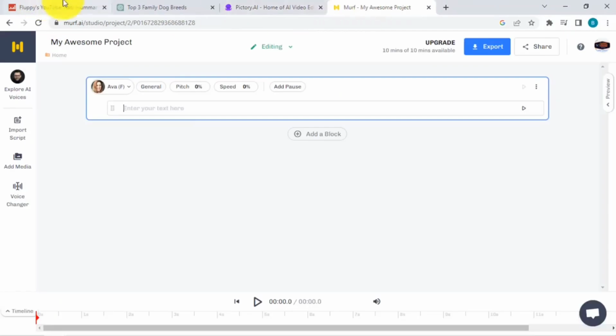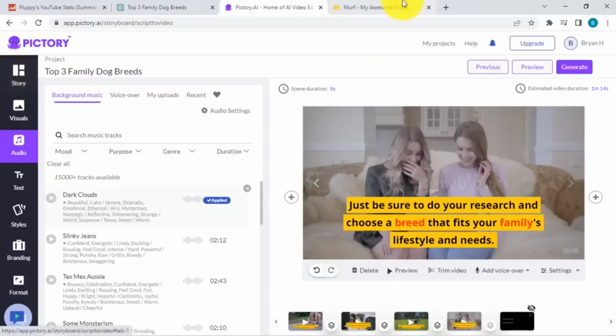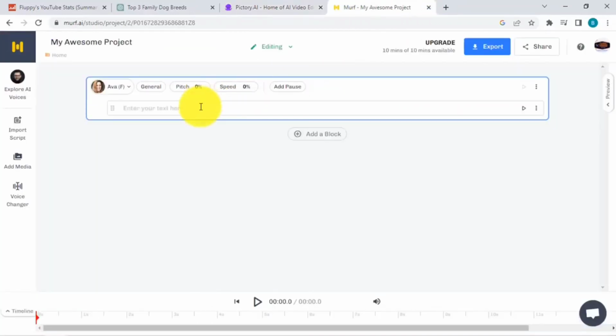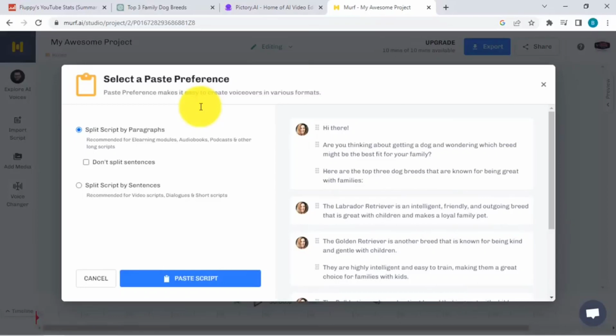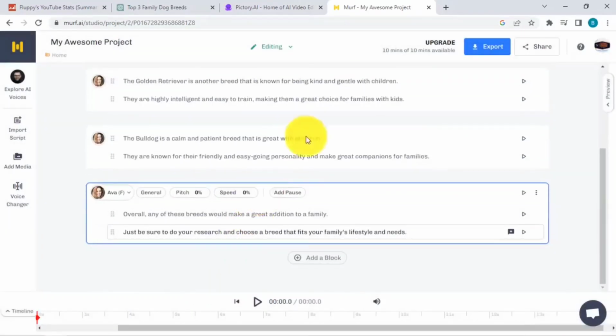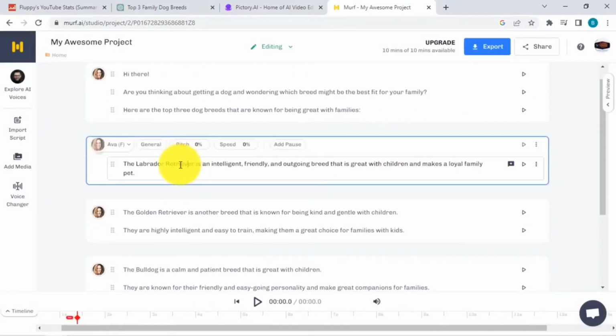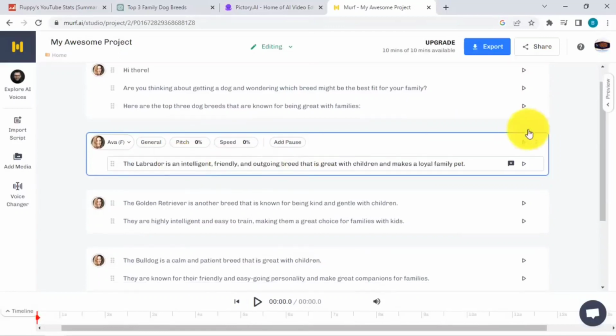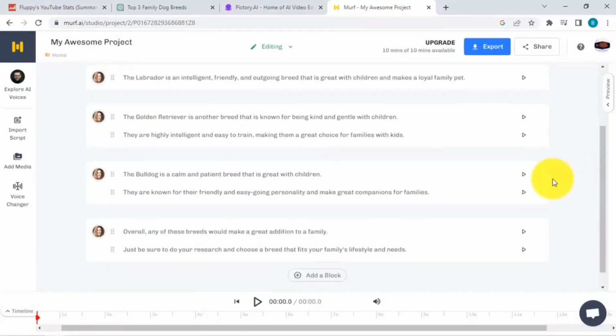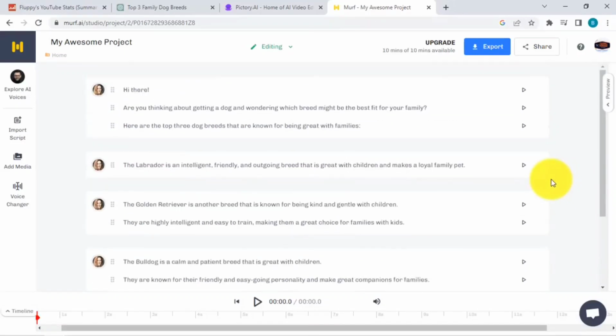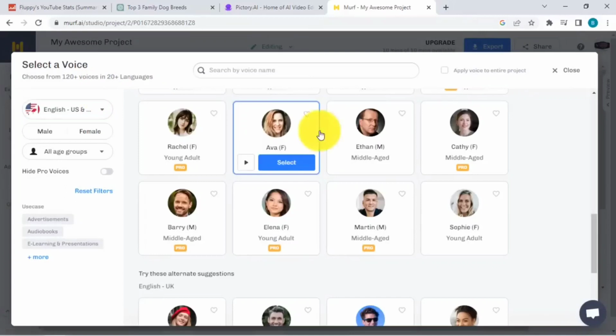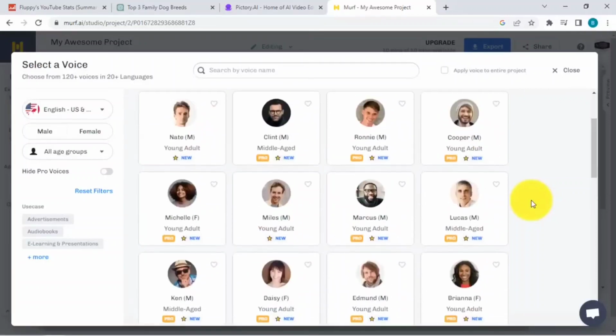And what we will do right now is, let's just get the script. I think I still have it over here. Let me just paste this over here and split script by paragraphs as well. And we made that change a while ago for the Labrador. Let me just change that over here, and it's the same script as what we have used inside Pictory for our video. What you can do as well is test out the different voices inside Murph AI over here.